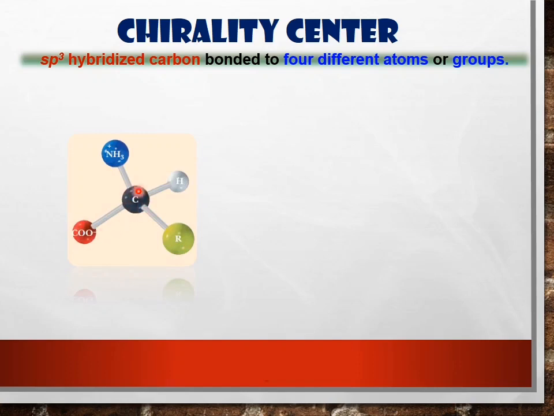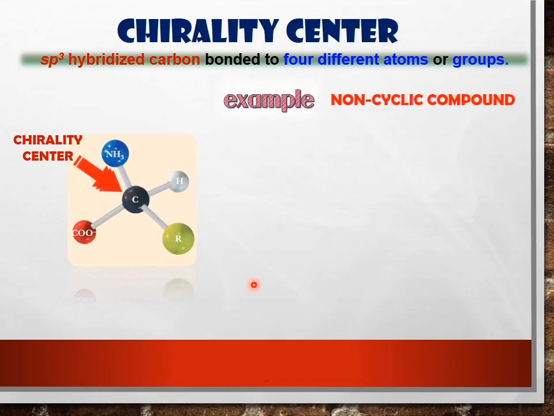So this carbon atom we call the chirality center because this carbon is an sp3 hybridized carbon. sp3 means it consists of 4 electron groups, or bonded to 4 different atoms or groups of atoms. So see, this carbon is bonded to 4 different atoms or groups of atoms. So this carbon we call the chirality center.